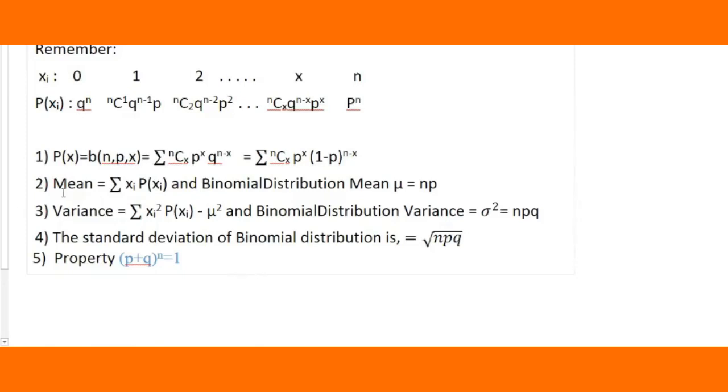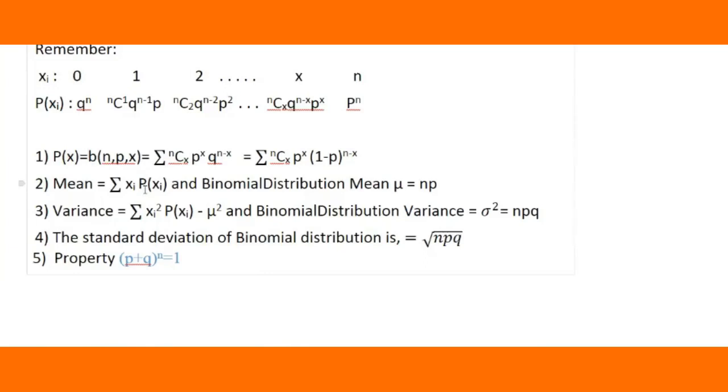Now we are going to see what the mean is in general. Mean is the sum of all the x values, the random variables, multiplied by their probabilities. Whatever the distribution may be, normal distribution or Poisson's distribution, we take this in common, but for the binomial distribution especially, the mean is equal to n into p, that is the number of trials into the probability p.